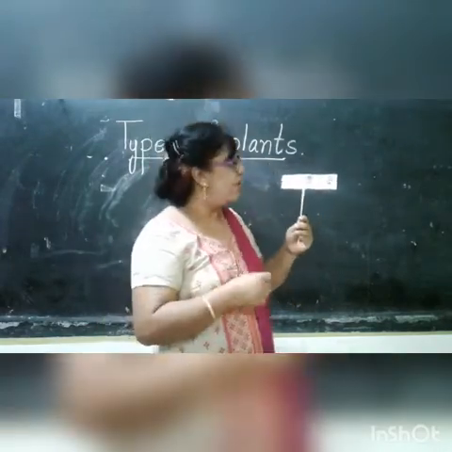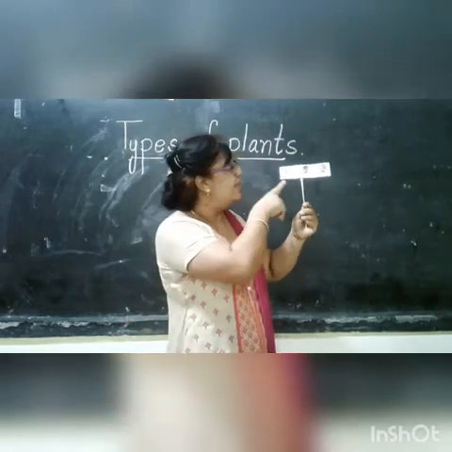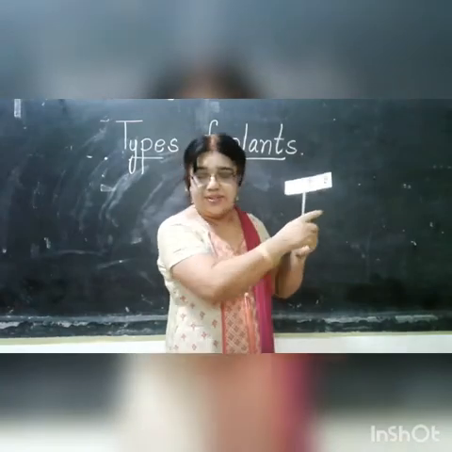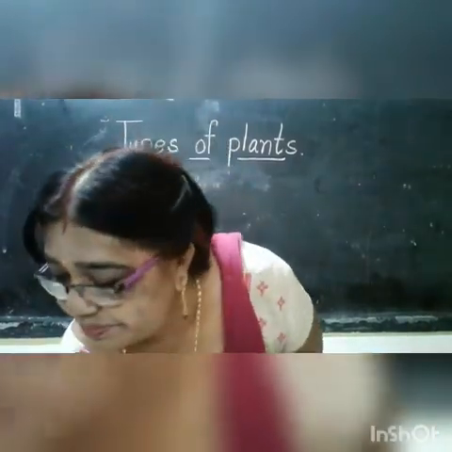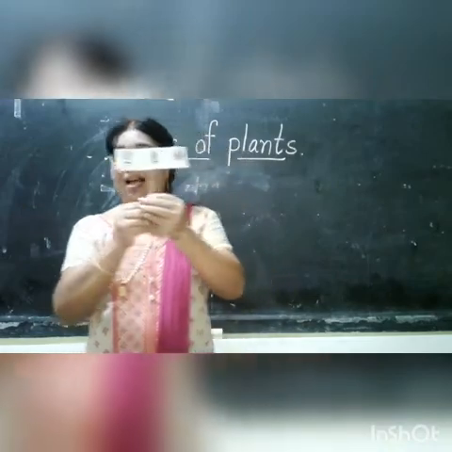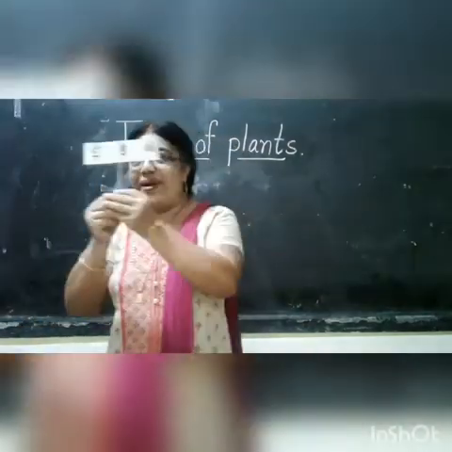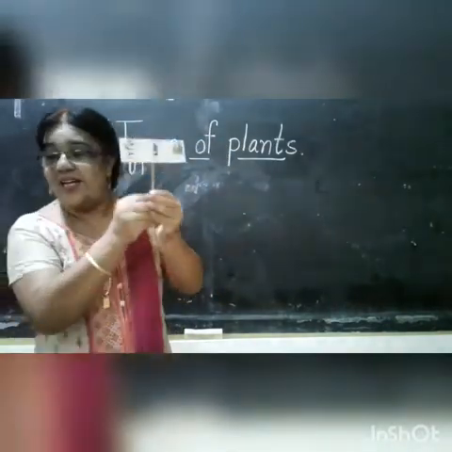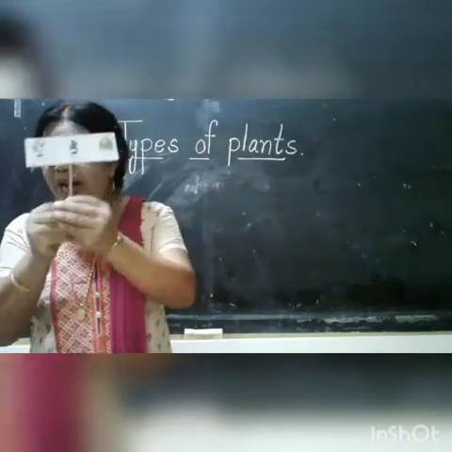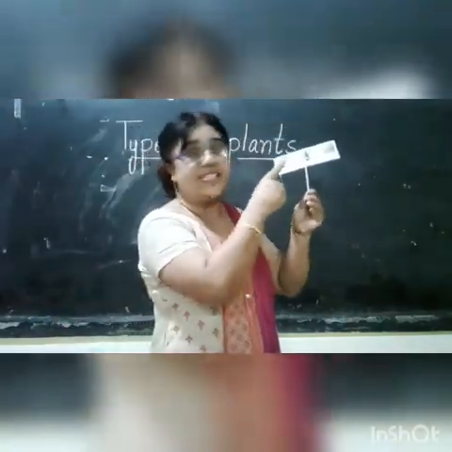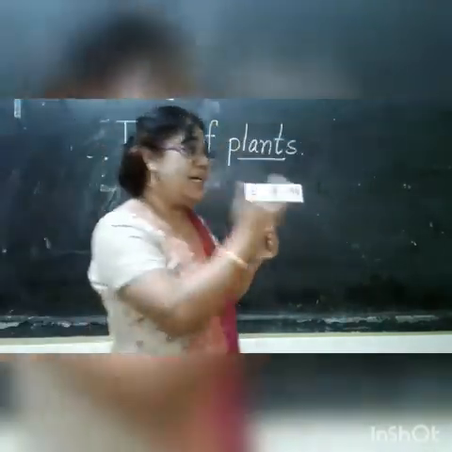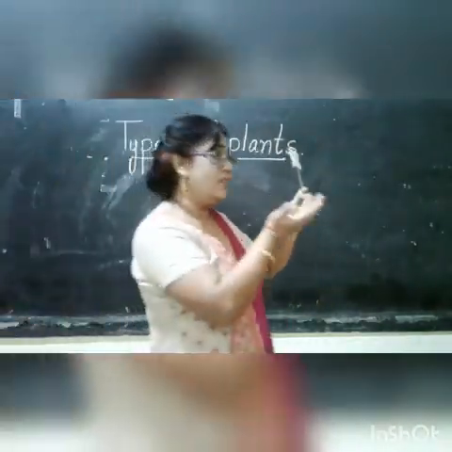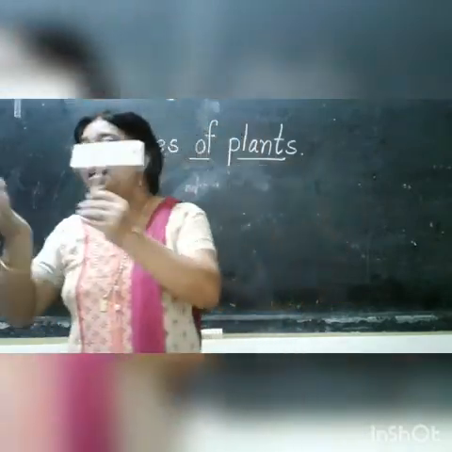Okay, children. So now will you please repeat after me? Tulsi, rose plant, hibiscus. Okay, children. Now look here, children. Again, teacher is showing you some plants. Are you seeing it? Yes. Now what are these, children? Small plants having soft stem are called herbs. Now children, small plants having soft stem are called herbs.